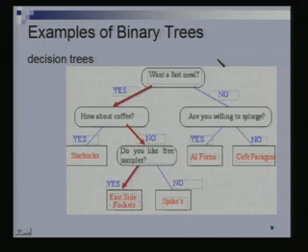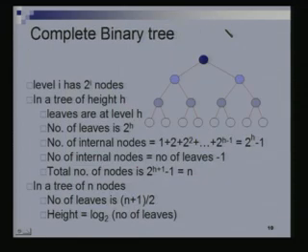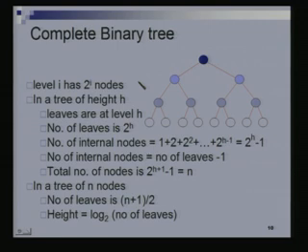Decision trees are another example of binary trees. Why binary? Because typically it's yes and no. So you would follow this decision tree and get to a particular node. Okay. So this was just more of terminology and examples. Let's get to some more concrete stuff. Let's define a complete binary tree.